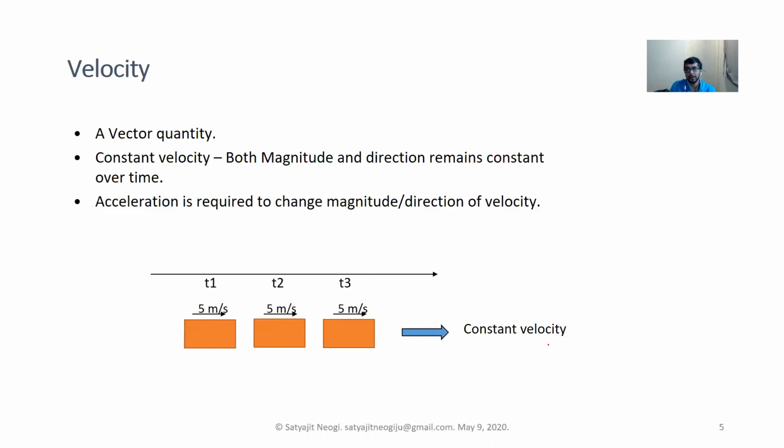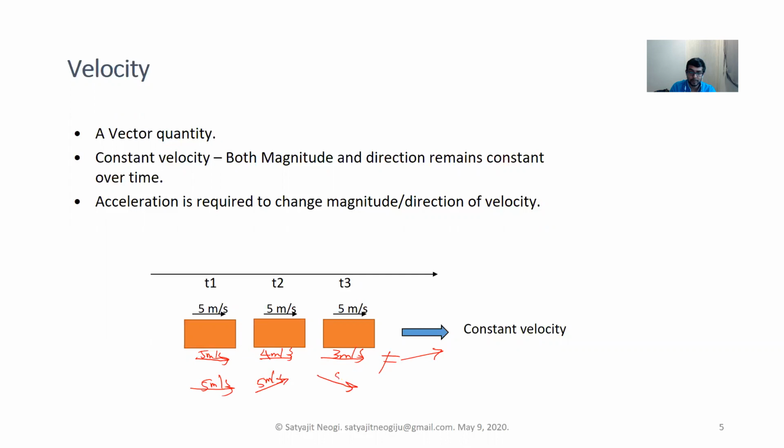So then we can term that the object is moving at a constant velocity. But for example, if we see that the object was changing the magnitude of the velocity, then in this case the velocity is not constant. Again, if the object was moving with the same magnitude, but it kept on changing direction over time,